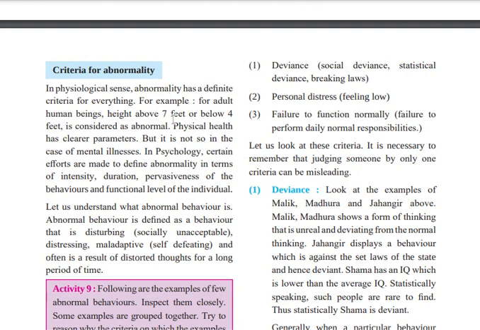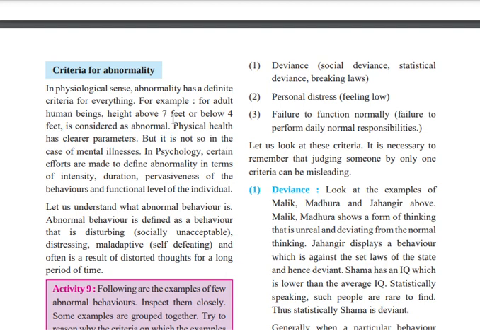Okay, what do we need to focus on? Criteria for abnormality. Clear? In physiological sense, abnormality has a definite criteria for everything. First of all, we need to understand what criteria means.